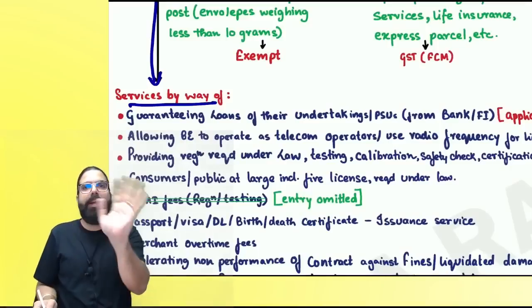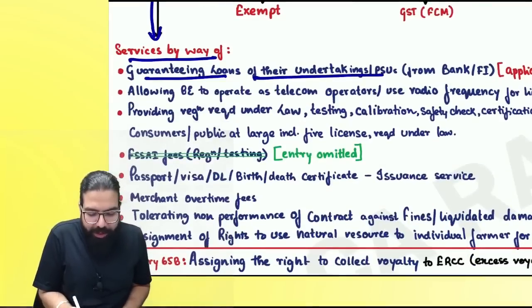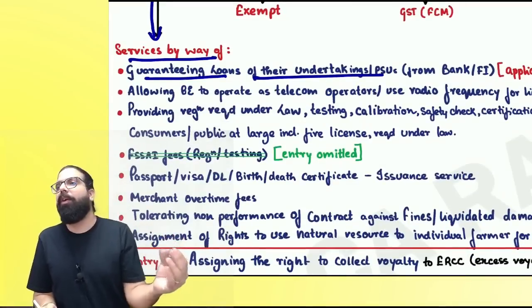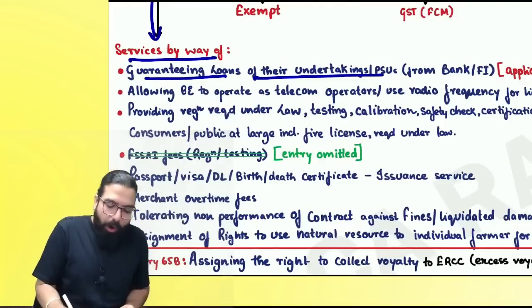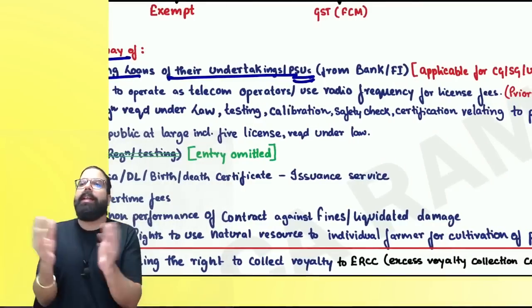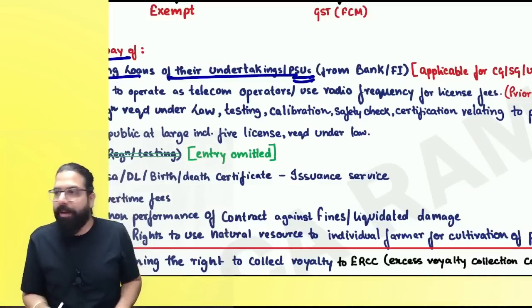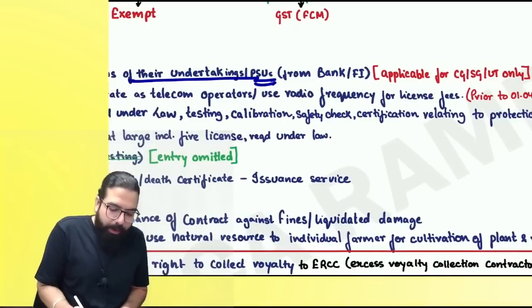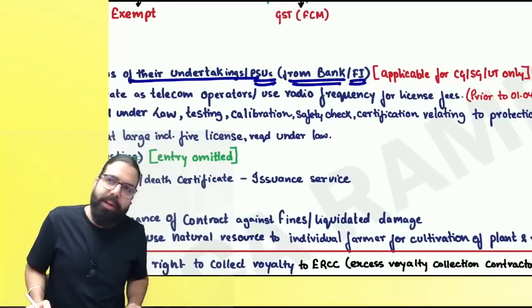Are we clear, everyone? To anyone, it is going to be exempt. The first one is guaranteeing loans of their undertaking, means government undertaking, government is going ahead and doing what, everyone? Guaranteeing the loan, or public sector undertaking a loan has been guaranteed by the government, then that guaranteeing services, GST will not be applicable. Can I go ahead, everyone? From bank when the loan is taken, or from financial institution when the loan is taken.